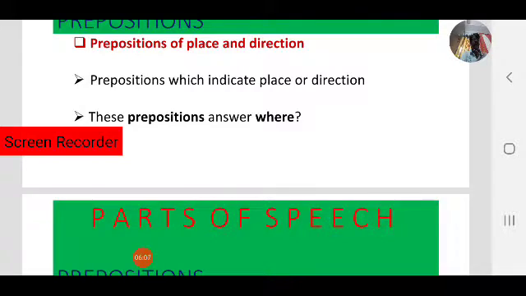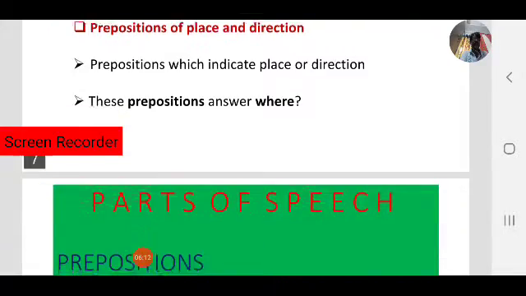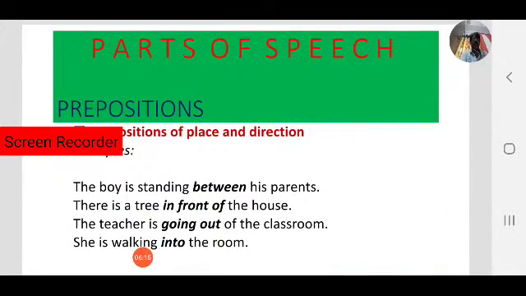Let us do some examples. Observe the examples. Coming to prepositions, how to use them is most important. By observing, in writing or speaking, it becomes very important to master prepositions. So let us observe these examples, how prepositions are used. So we are in prepositions of place and direction.